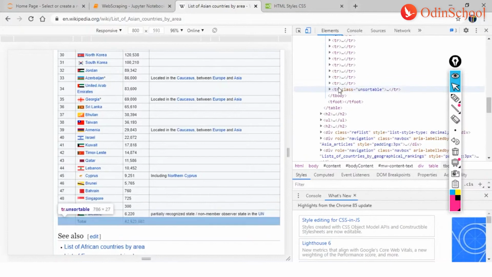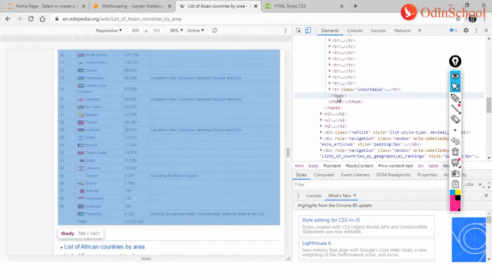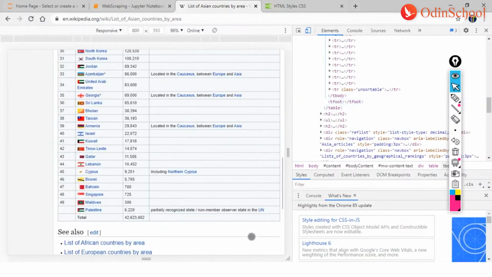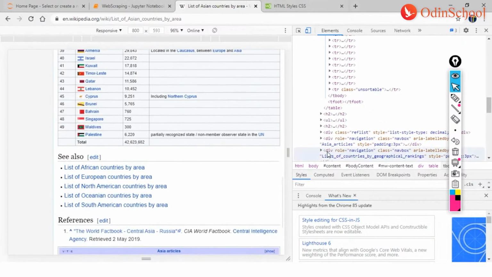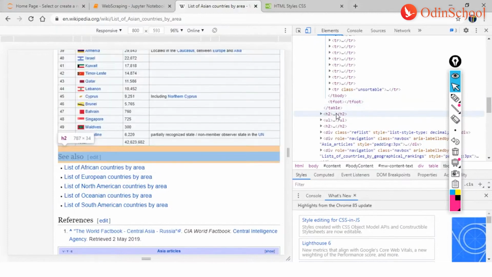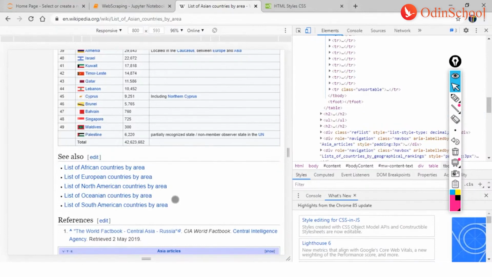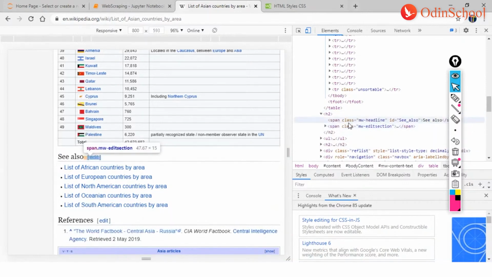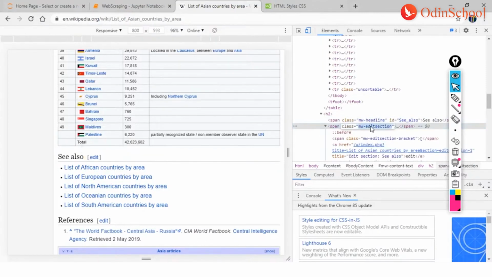All right, now that we have seen all the rows, then I have a table footer. I'm still not able to see the table footer. Right, so this is my table footer, that is the line below, and this is the closure of my table, and then I have my heading 2. So heading 2 talks about see also, and guys, now that we see that you have edit, which is a hyperlink, let us just go ahead and see. You see you have span, which is the first, and then this line talks about the edit section, right? So I hope you have understood.